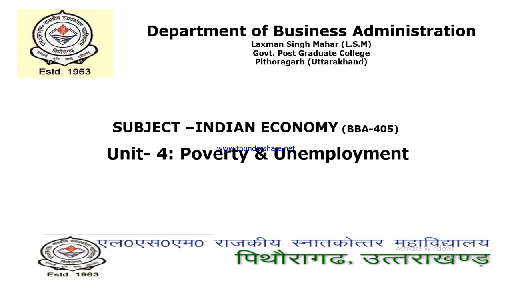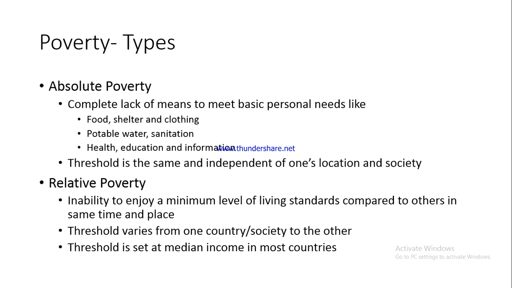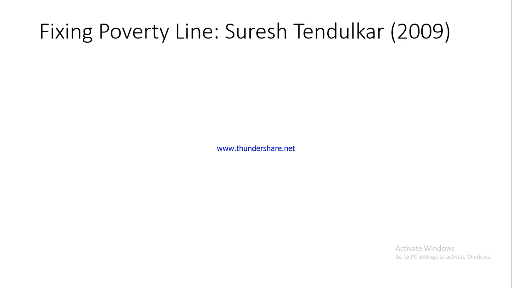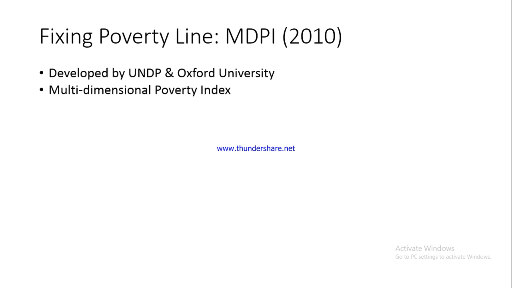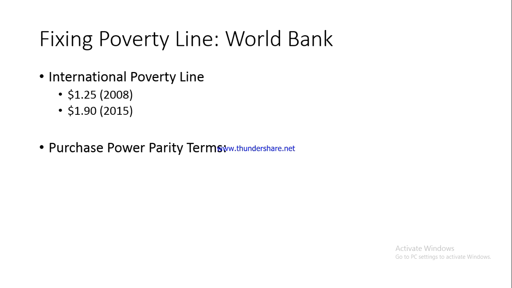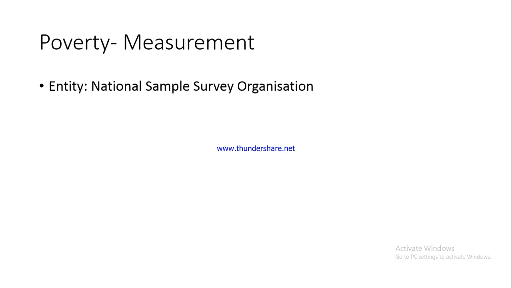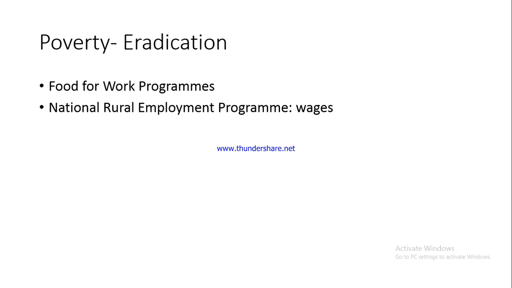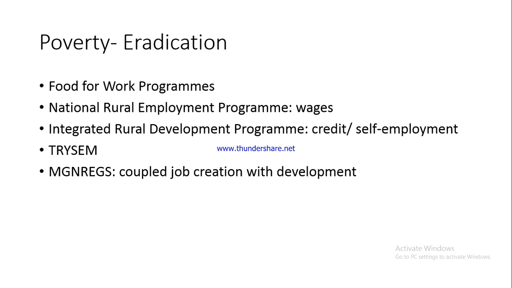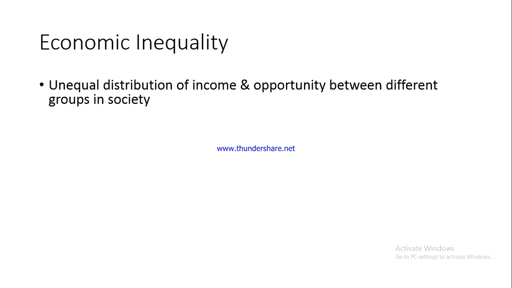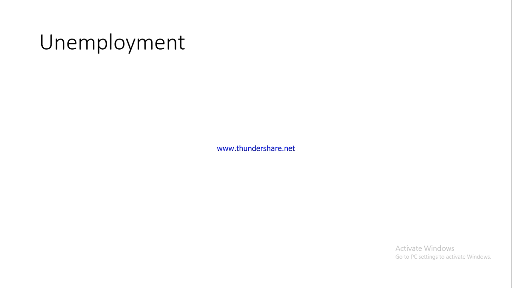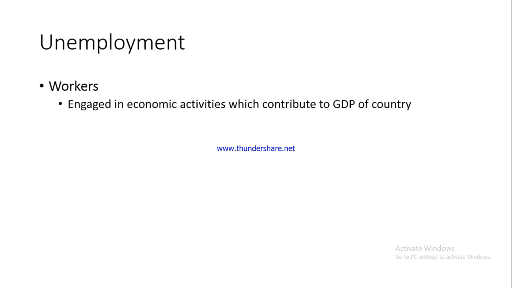Hello and welcome friends. In Indian economy in unit 4, up till now we have discussed poverty and its types. We talked about the poverty line and how it is fixed, the various methodologies. We did a comparison as well of various methodologies. We talked about PPP, poverty measurement, causes and the various schemes implemented to eradicate poverty. Then we started talking about economic inequality and we came to know of the Gini index. And then we started talking about unemployment.